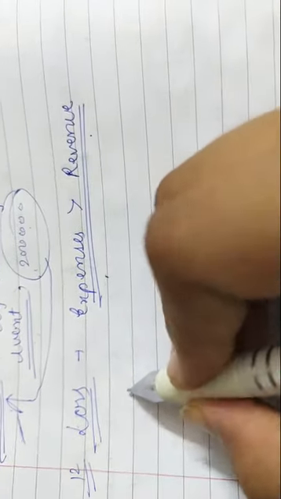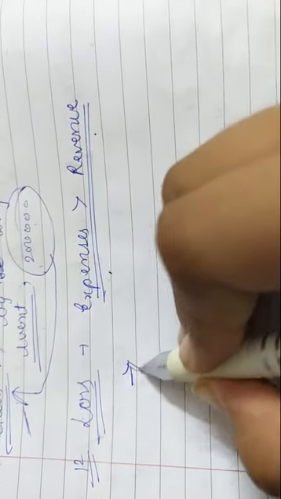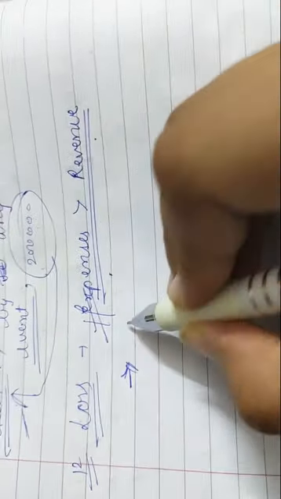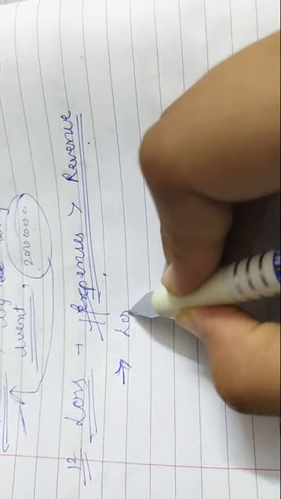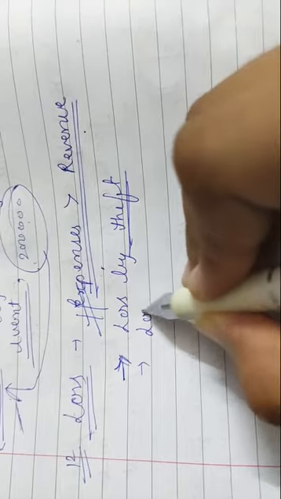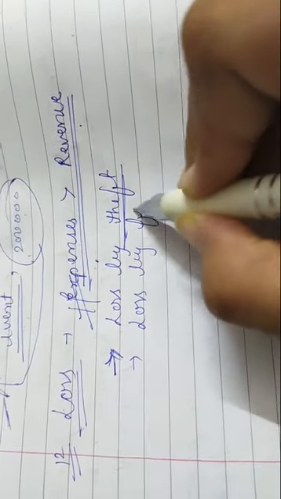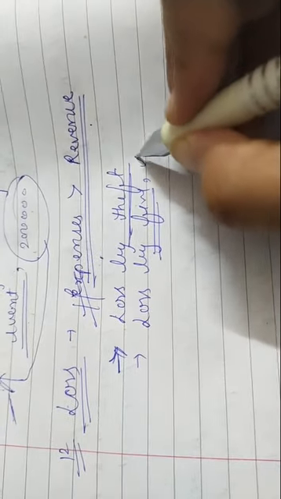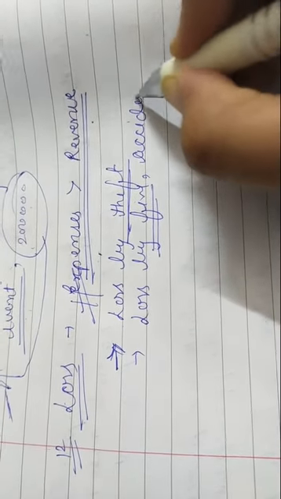And in our business, loss has two concepts. One I have explained, and the second one is loss by theft. It means if there is theft, we will also face a loss. Next, loss by fire, if a fire breaks out, or any loss by accident, any type of accident.